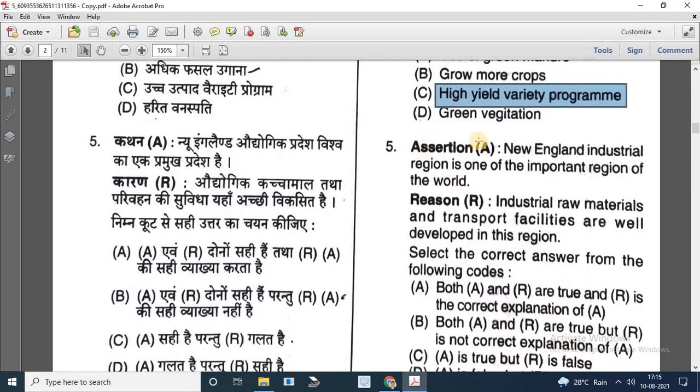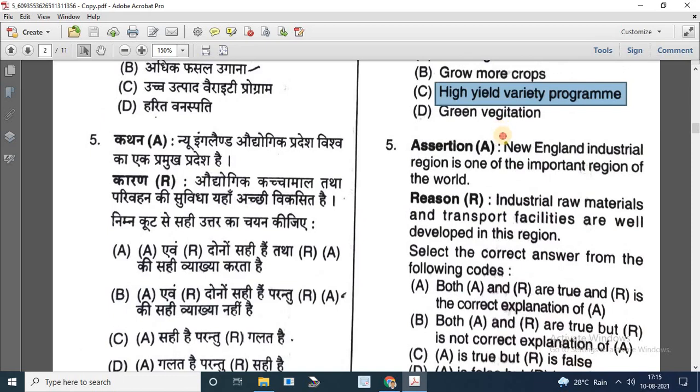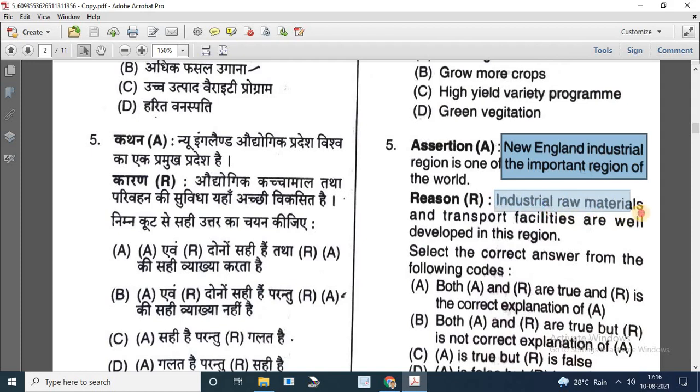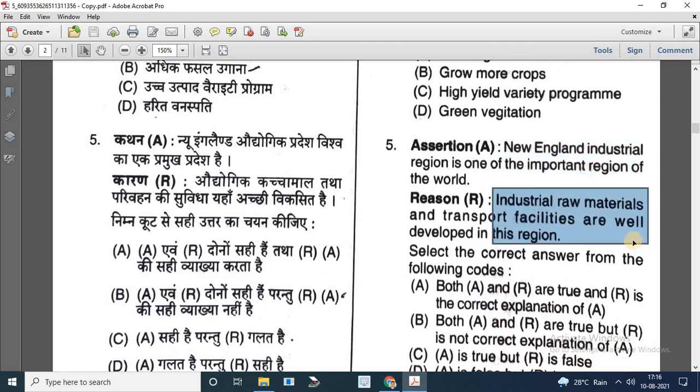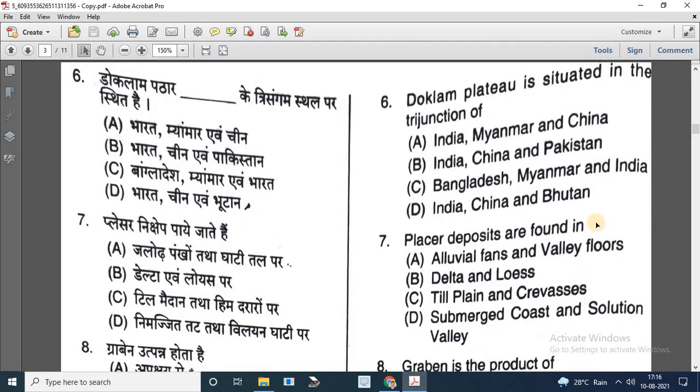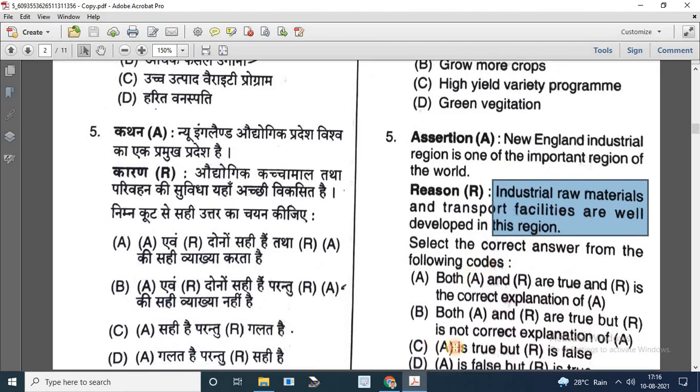Question number 5. Assertion: the New England industrial region is one of the most important regions of the world. Reason: raw material and transport facilities are well developed in this region. So though the statement is correct, the reason is not correct because these facilities prevailed in the past. So the answer is A is true but R is false.